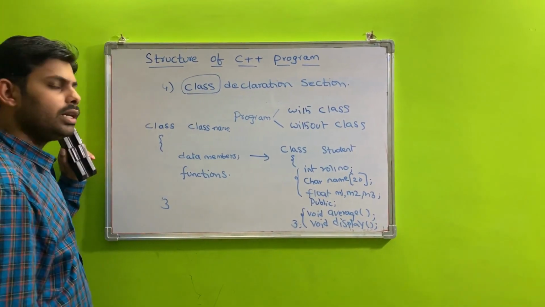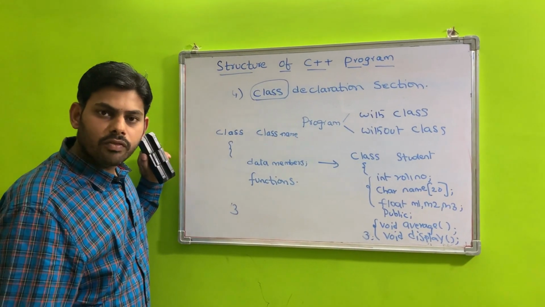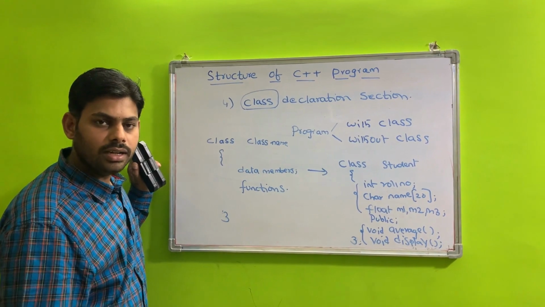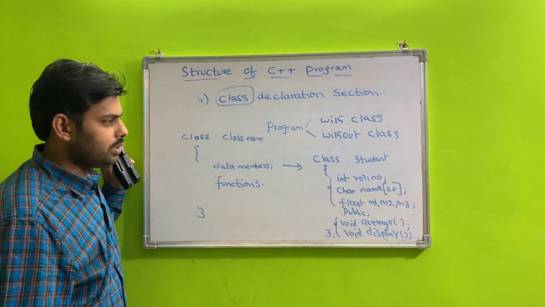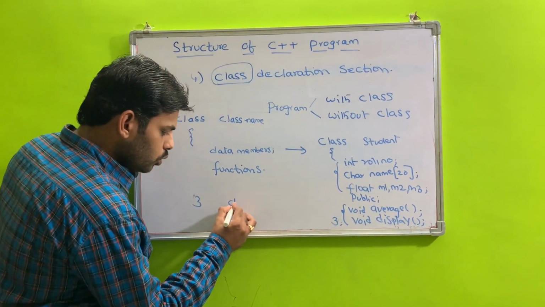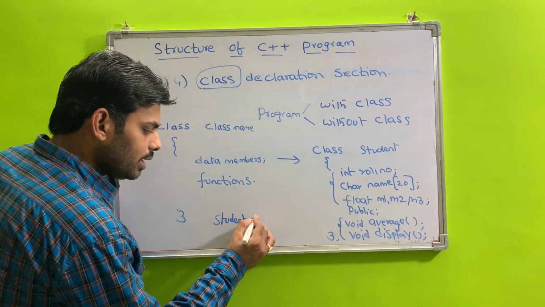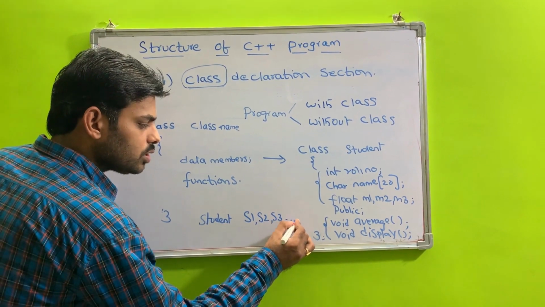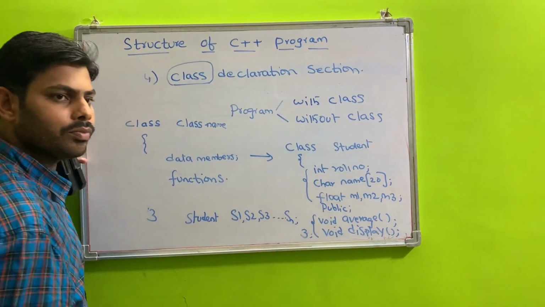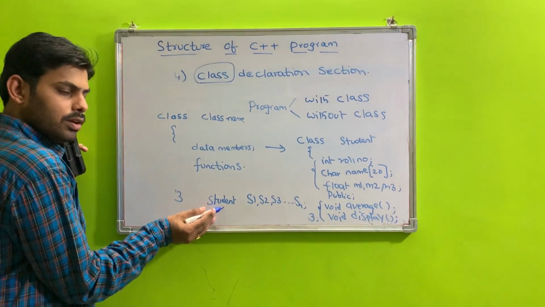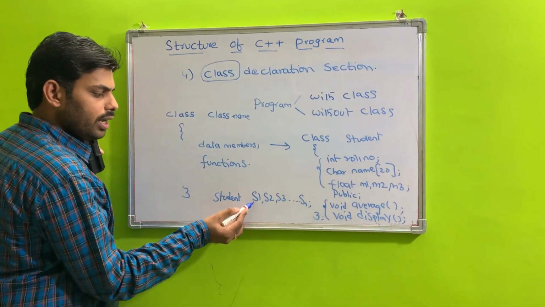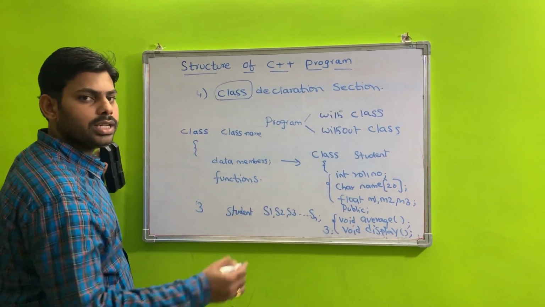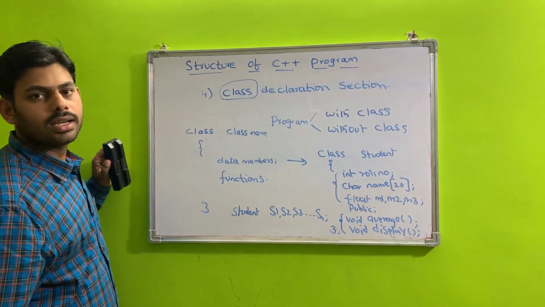One more important point is that once a class is defined, you can create any number of objects. For example, student is the class name, and you can create objects S1, S2, S3, and so on up to Sn.